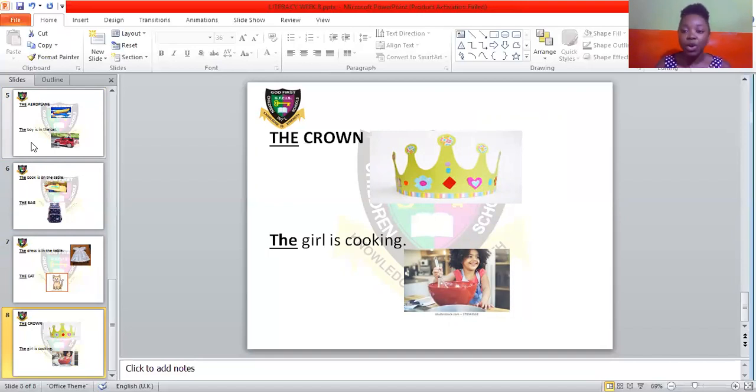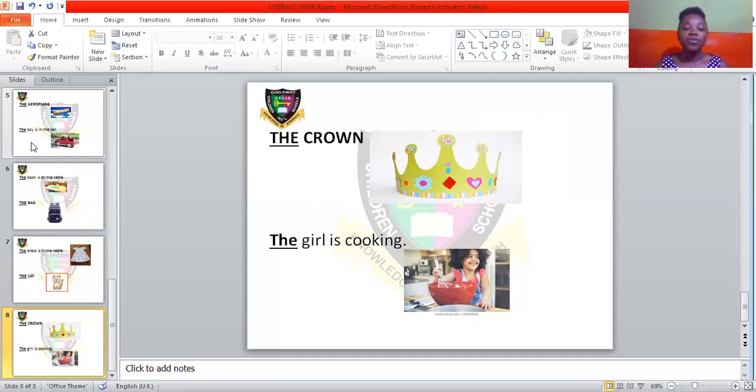You don't need to put yellow again because I know you are talking about the crown I'm looking for. So if you want to tell me, you don't need to put yellow. All you just say is, I am with the crown, or the crown is with me, or the crown is in my bag. But I know that you are with the particular crown I am talking about.